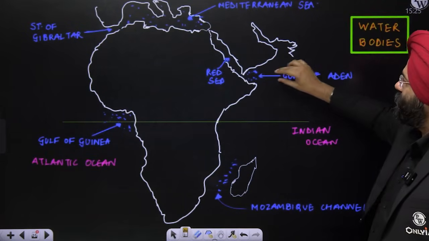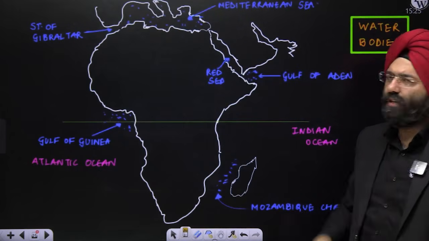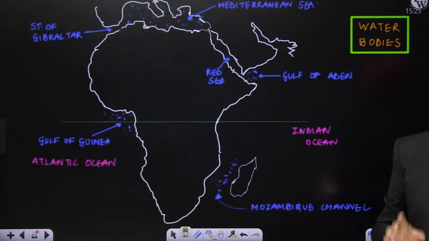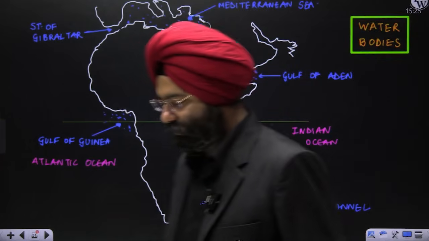This is the Gulf of Aden here. This is the Red Sea. These are the important water bodies that you should be aware of. Pause the video and write it down.